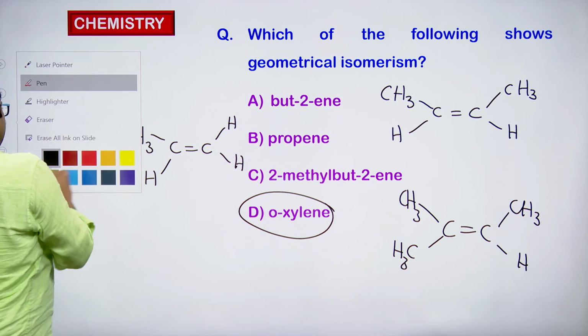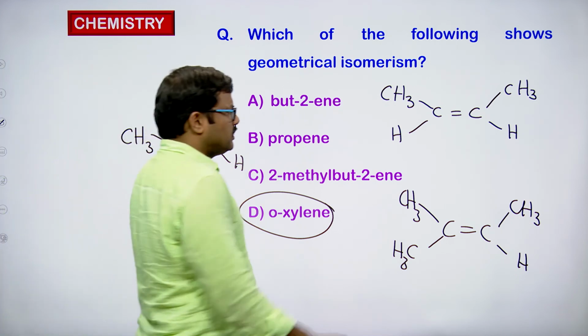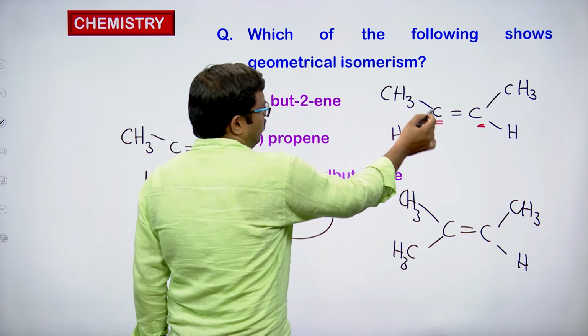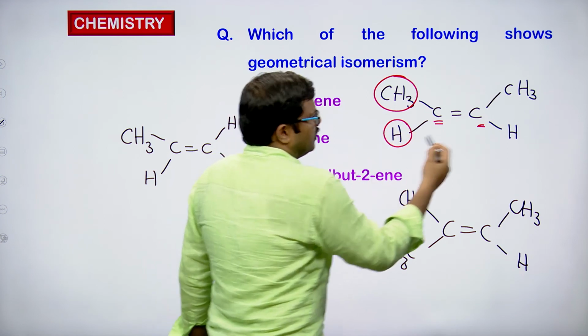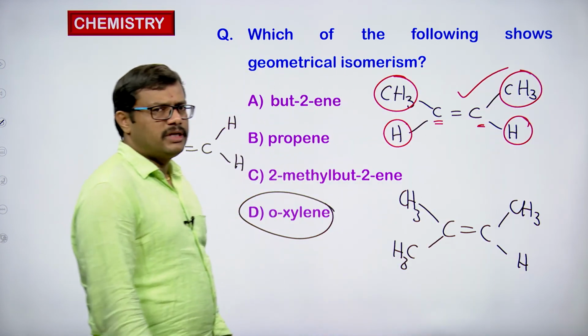Looking at the molecules, if we observe, this doubly bonded carbon atom is connected to two different groups. Here we have methyl and hydrogen. This carbon also has different groups, methyl and hydrogen. So this molecule will exhibit geometrical isomerism.